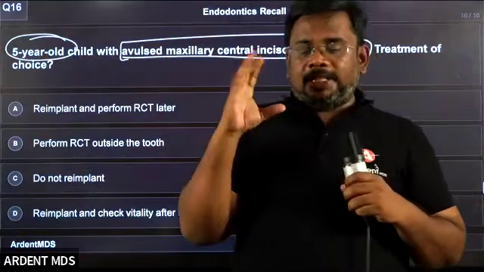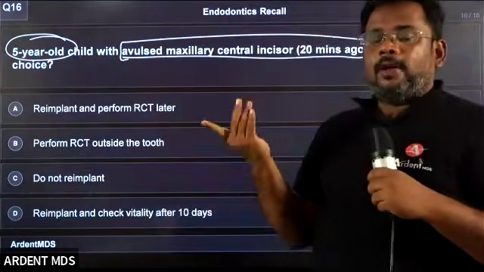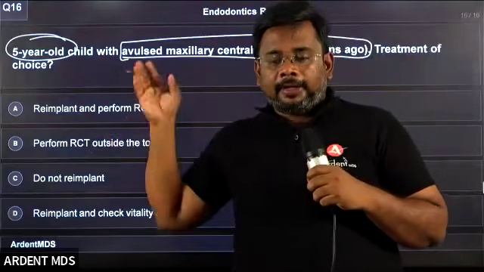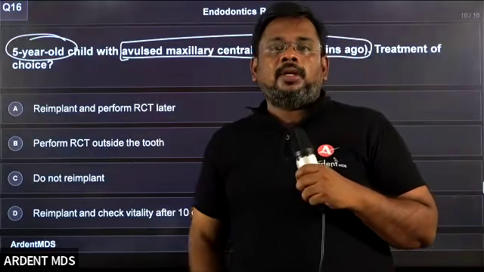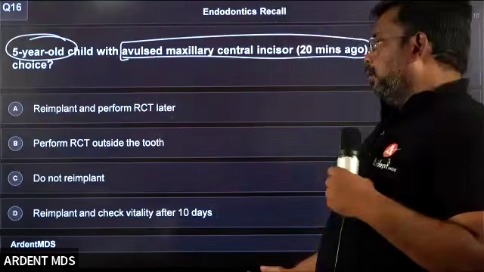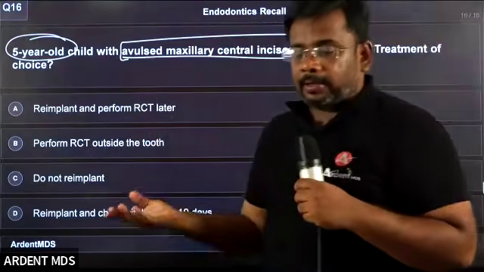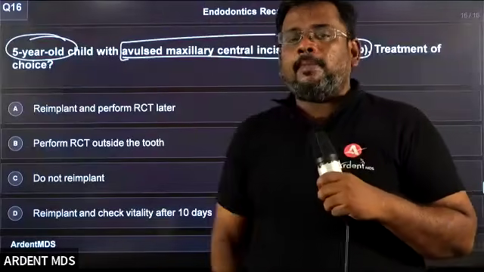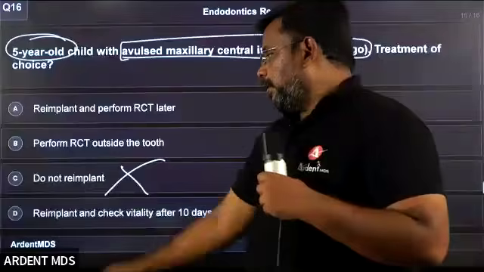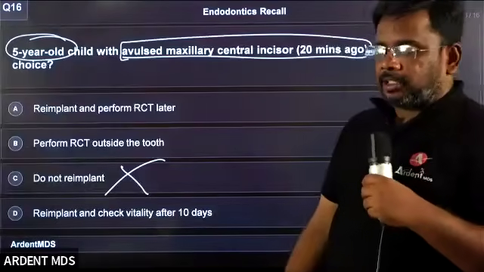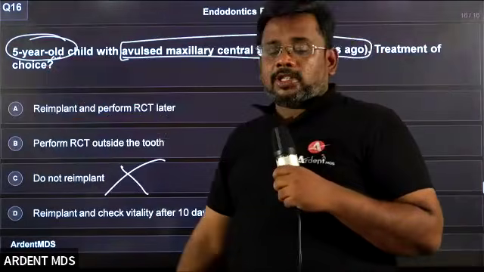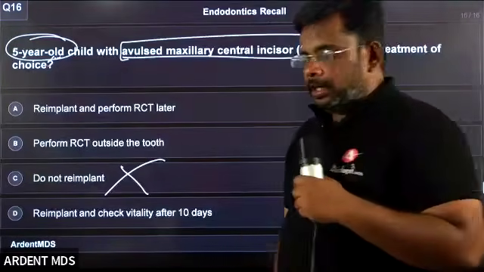Since it is a 5-year-old child, the permanent central incisor has probably not erupted. We are talking about primary teeth. Since they are talking about primary teeth, you need not reimplant. If we reimplant, it may cause injury to the permanent tooth bud, obviously. So do not reimplant. Many students made the mistake because they did not see the age of the patient.